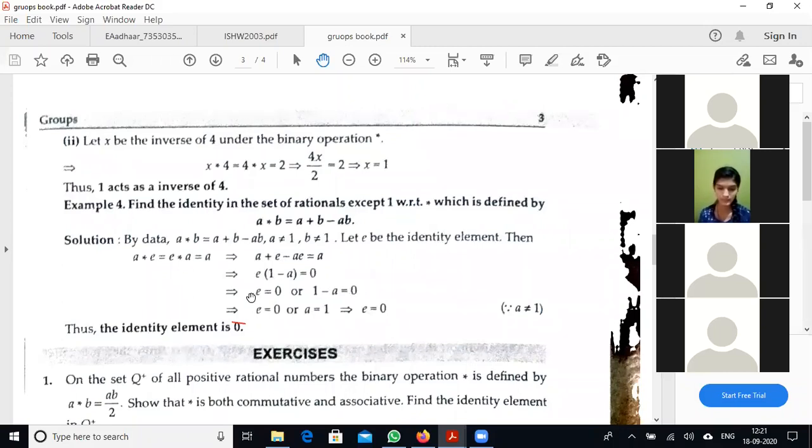In the first case, e equals 0. In the other case, taking a to the right hand side, we get a equals 1, but we already took a not equal to 1. Therefore a should not be 1, so this case fails and e must be 0. Hence the identity element is 0.